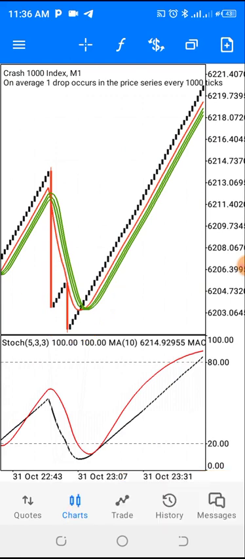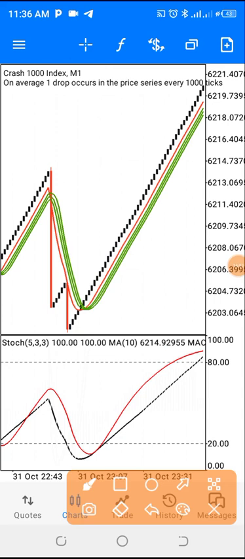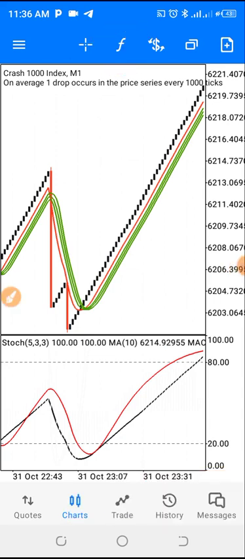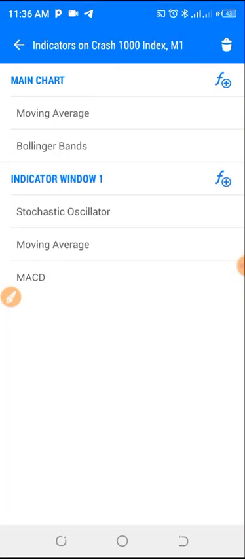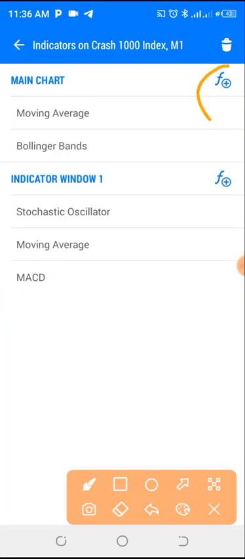So let me walk you through the settings of the indicator. For those of you that are new to synthetic indices, just click on this F here. So once you have this F, the first indicator we are going to click on is this F plus here.